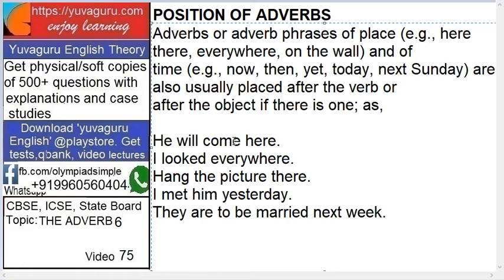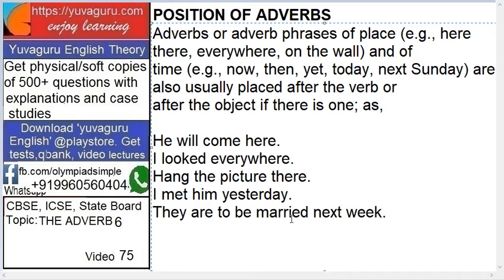So he will come here. Okay, which is the adverb over here? Here is the adverb placed after the word come. Come is a verb over here. I looked everywhere. Everywhere is an adverb. Looked is a verb. Hang the picture there. Picture is an object, right? And there is an adverb. I met him yesterday. Yesterday is an adverb and him is an object and met is a verb.